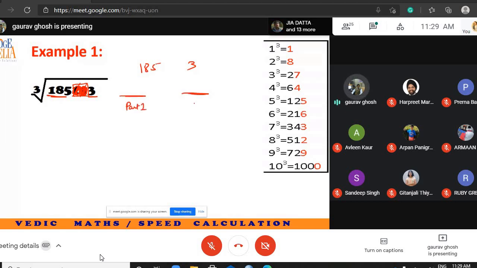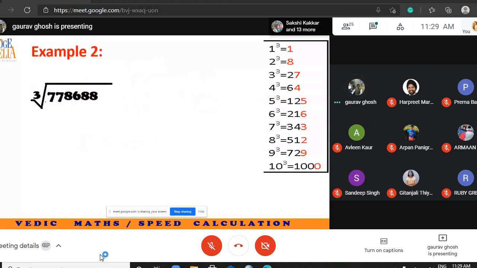So you will get an immediate answer, part 1, part 2. How is it possible that the last digit is 3? That is possible because of 7 cube. So I write 7 here. Part 1, where does 185 fit? It fits here. So I choose the smaller number, I write here 5. So the final answer is 57.